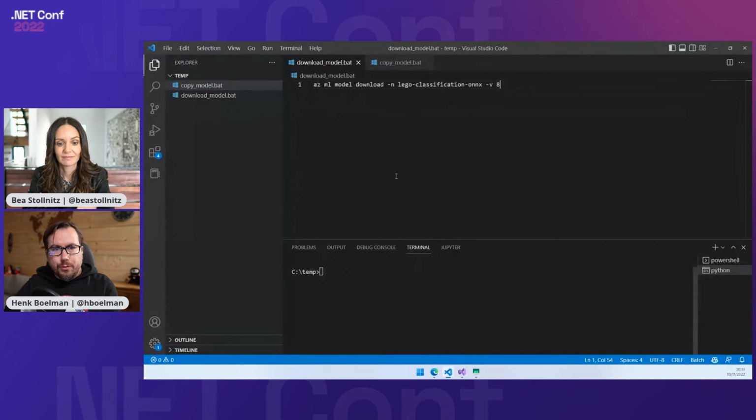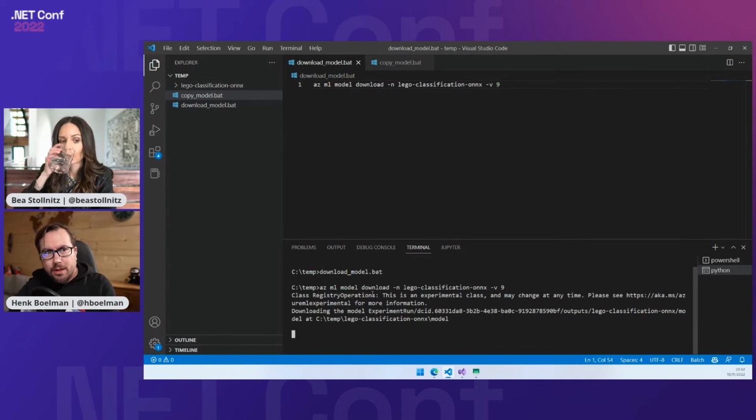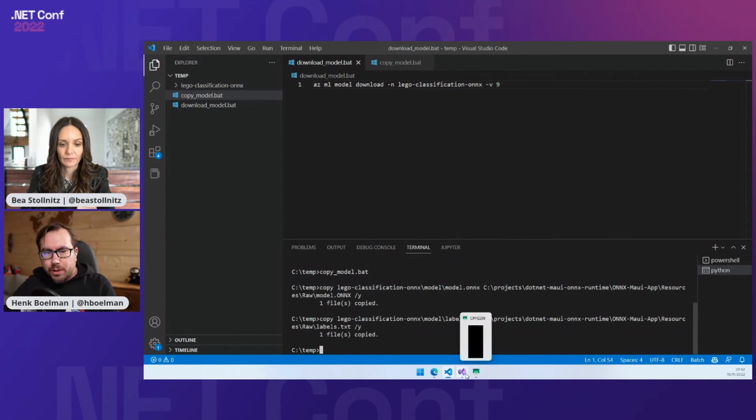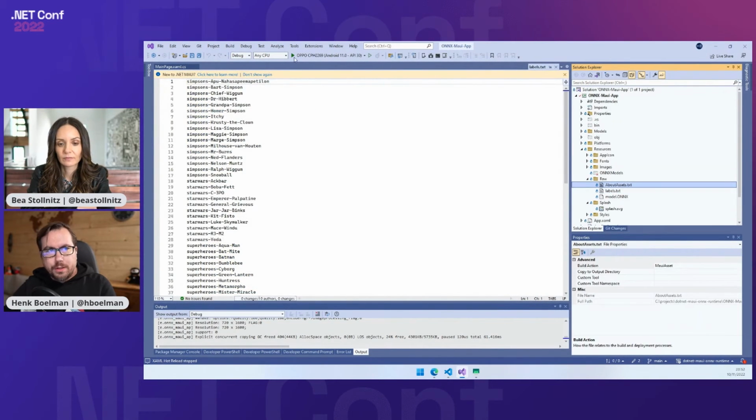And I will go to Visual Studio Code and execute the command to download our new latest model. The model is around 44 megabytes, so it should be downloading quite fast. And we see it is here now. Then we're going to copy that model back to our solution, and we should be able to see here now the two new files.